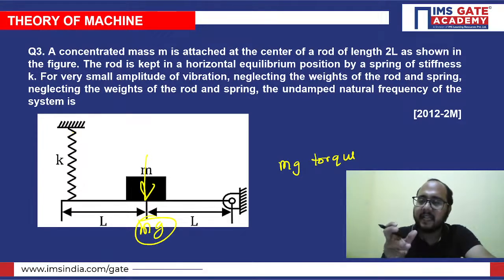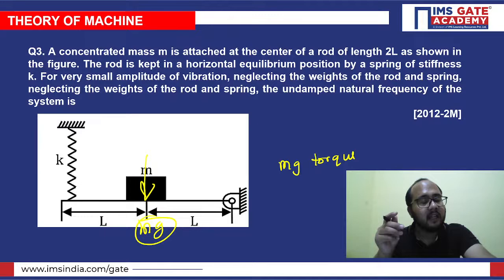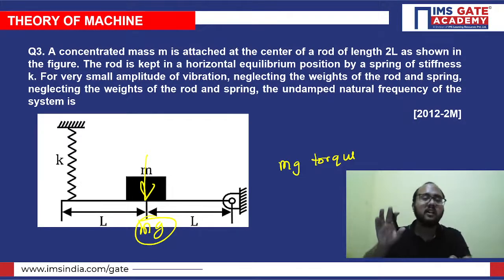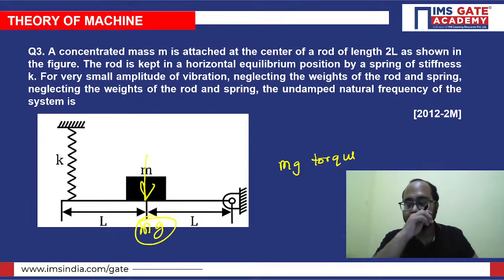Whatever torque the spring provides about the point of rotation is equal to the mg torque. Then only it is under static equilibrium. So mg torque is balanced by the torque provided by the spring force. That's why we are not considering the mg torque in our calculation, right?